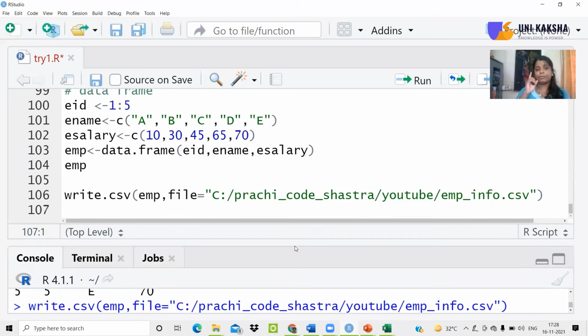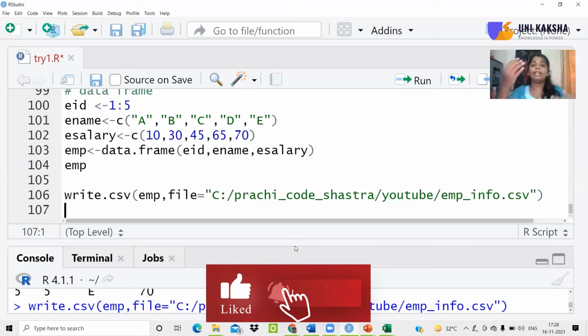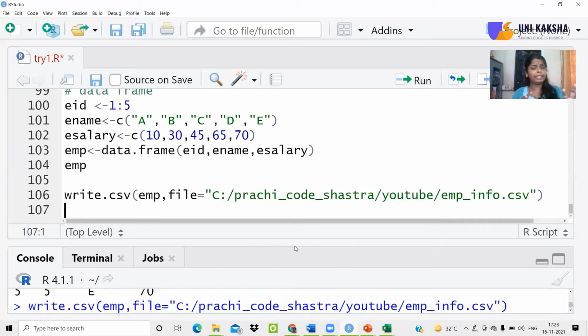I think in today's session it's very clear to you how to create a factor, and what the difference is between character and factor. There is a very thin line between character and factor. Character is a single entity, but when you convert it into a factor, it becomes a group entity, a categorical type of entity, of which you can create multiple subgroups that can be used for further study. And then we have seen how to create a very simple data frame.